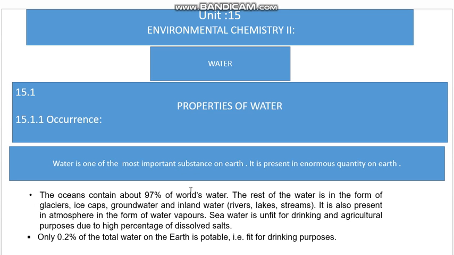The ocean contains about 97% of the world's water. The rest of the water is in the form of glaciers, ice caps, groundwater and inland water, such as rivers, lakes, and streams. It is also present in the atmosphere in the form of water vapors. Seawater is unfit for drinking and agriculture due to a high percentage of dissolved salts such as sodium chloride and calcium chloride, which are not suitable for drinking or potable purposes. Only 0.2% of the total water on earth is potable, which is fit for drinking.